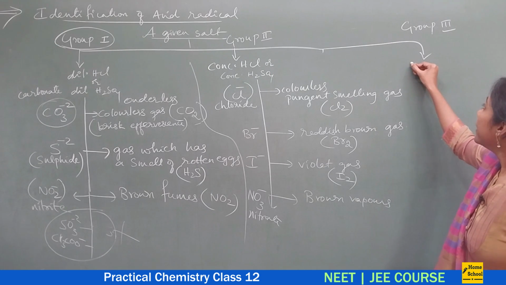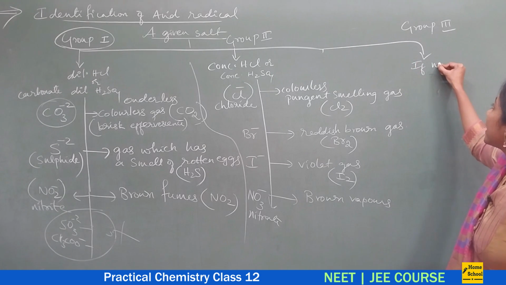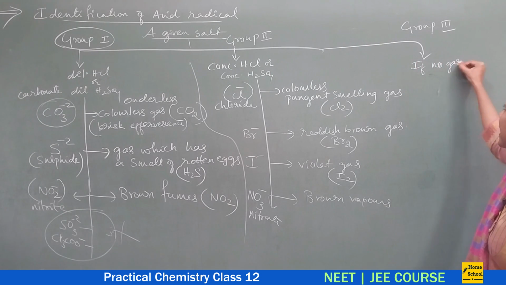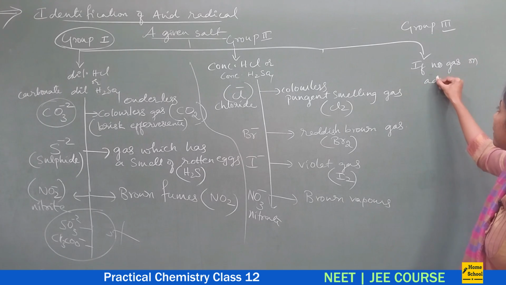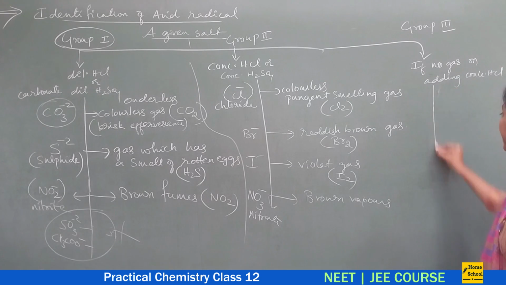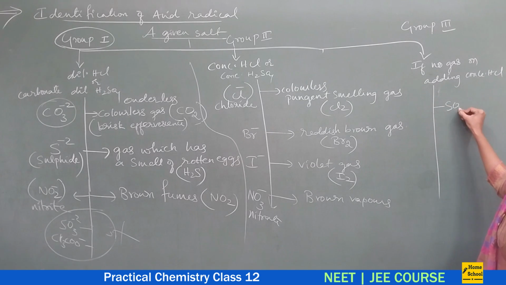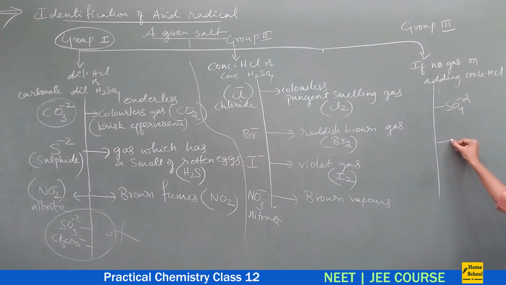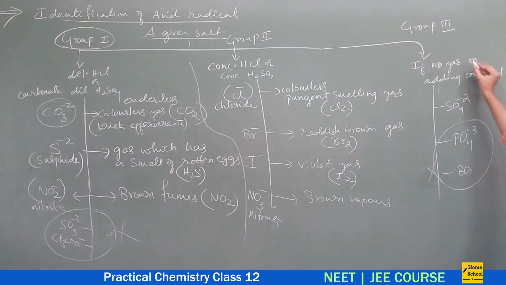So if no gas comes on adding concentrated HCl, then it means sulfate radical is present, or phosphate radical can be present, or borate radical can be present, but these two are not there in your syllabus. You get to study only sulfate.